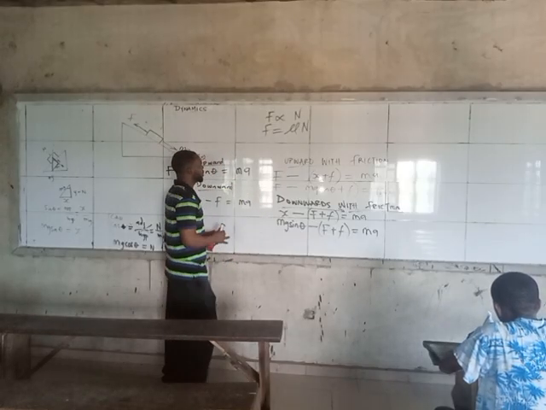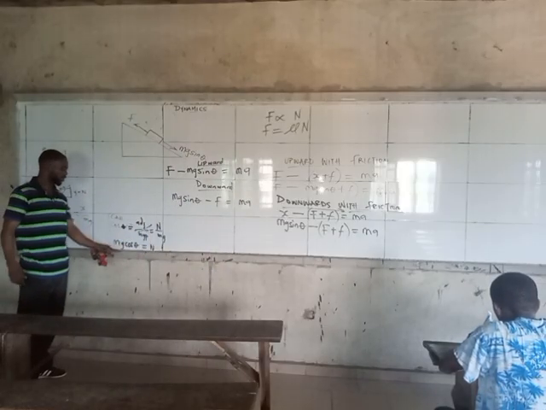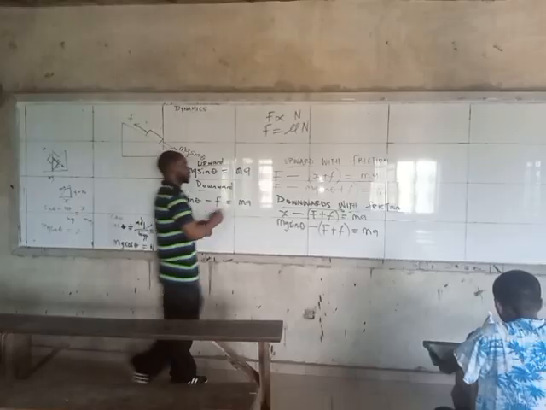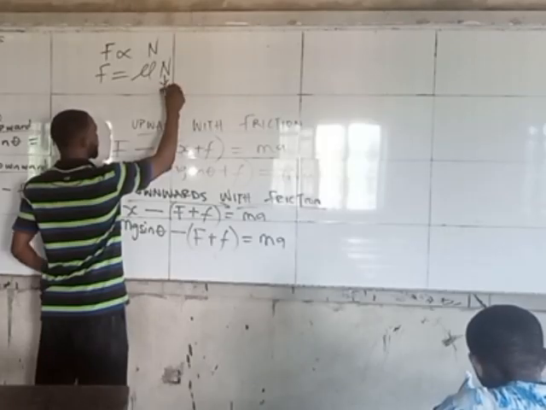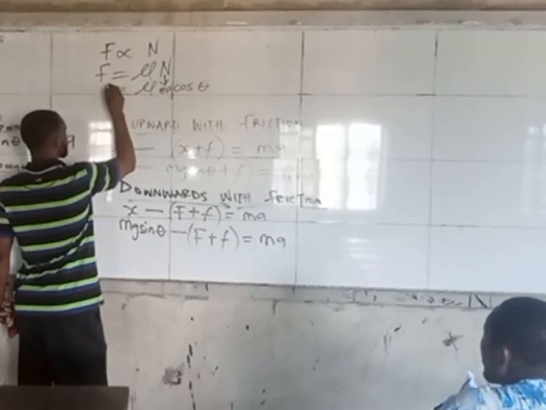Remember we found N to be mg cos theta, so I can replace N with mg cos theta, then mu equals this.